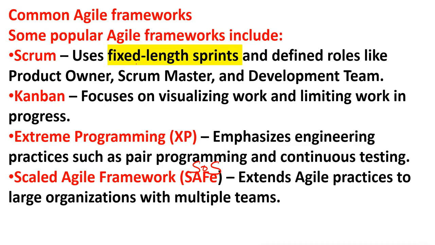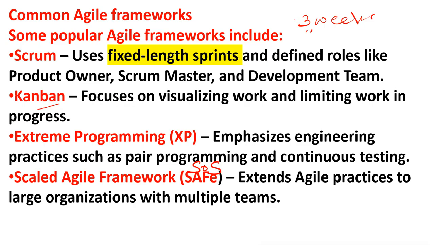Scrum uses fixed length sprints, because here we use the word sprints. A sprint is usually 1 to 4 weeks. Suppose if one user story or 2 user stories you are completing in 3 weeks, for the next sprint the length should be the same. We cannot say for the first sprint it is 3 weeks, for the second it is 2 weeks. No, you have to set 3 weeks for all the sprints. If it is different, it means you are using Kanban.